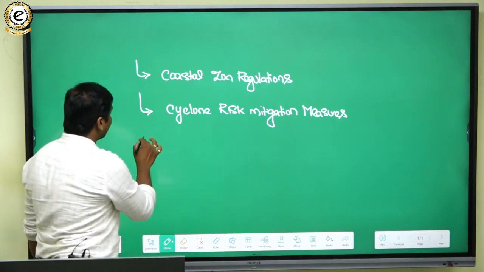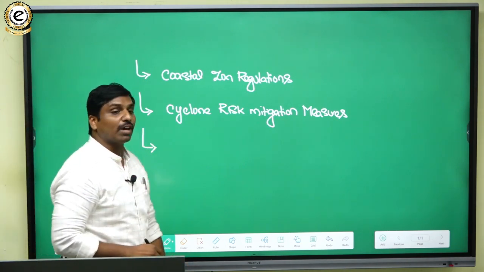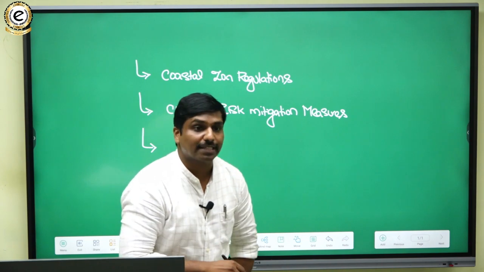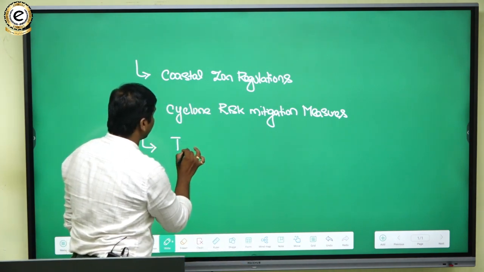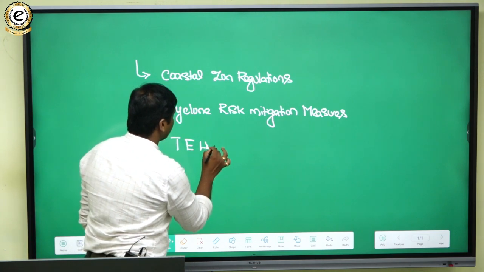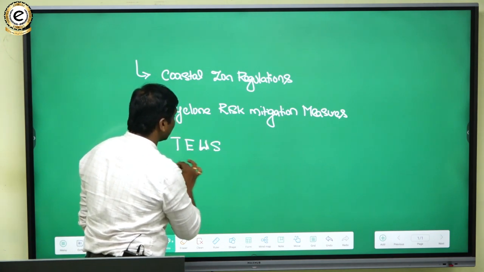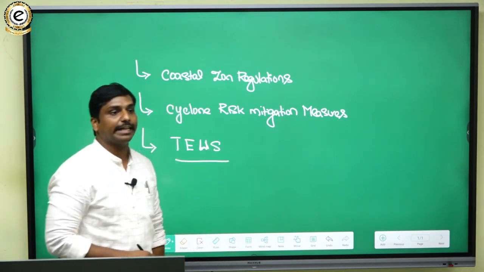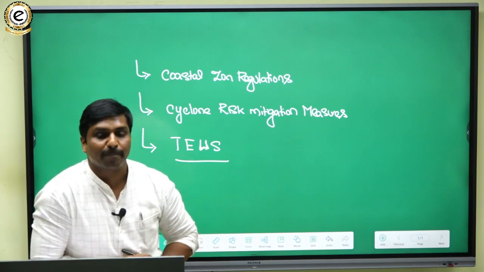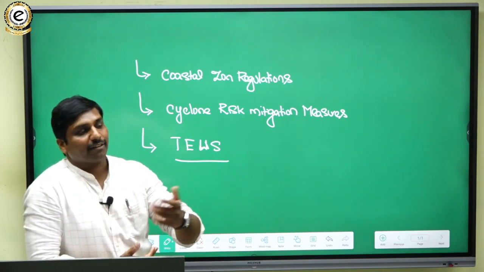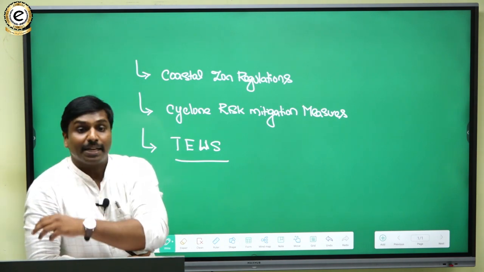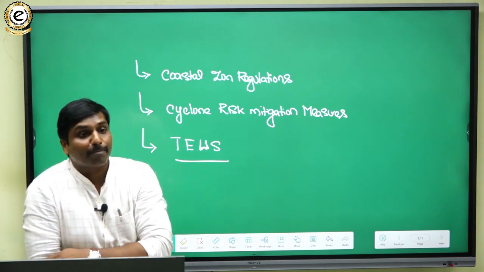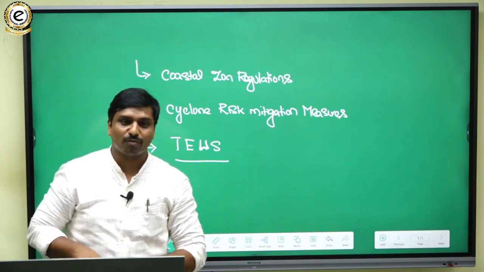And even with respect to tsunamis, we have also established the tsunami early warning systems in India. So that thing also we can quote. And all such kind of measures we can say, and we can highlight the natural hazard preparedness. Okay, so that is one important aspect.